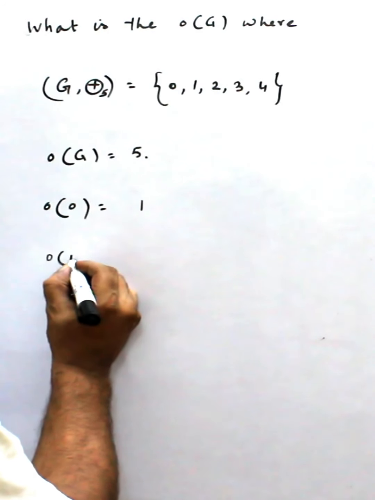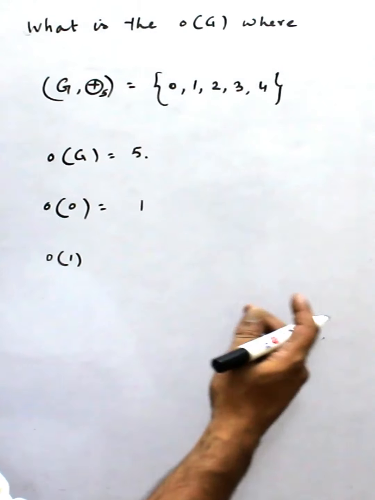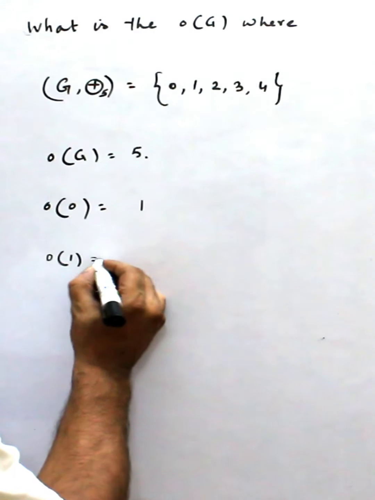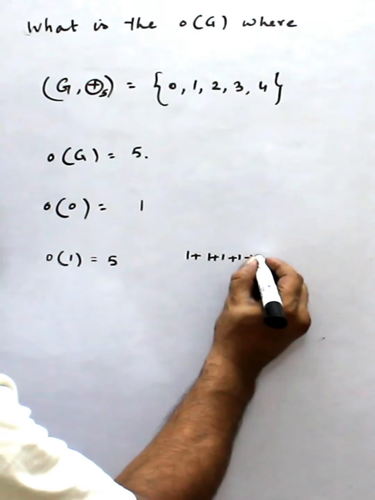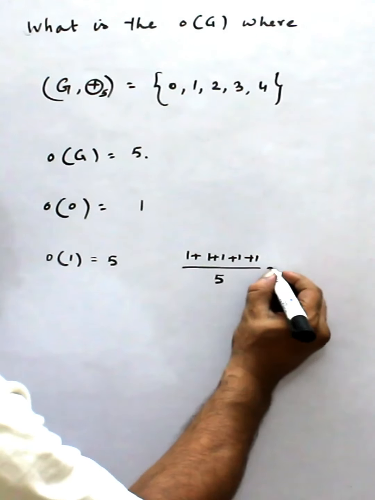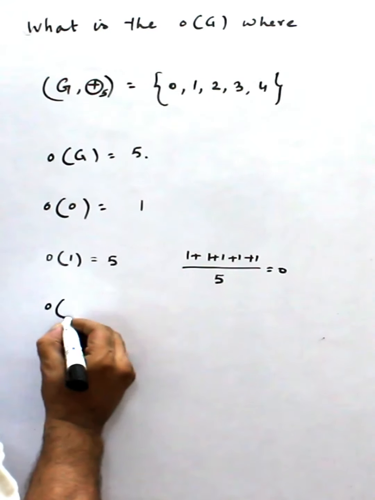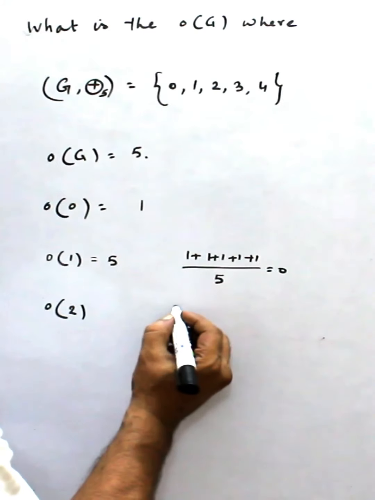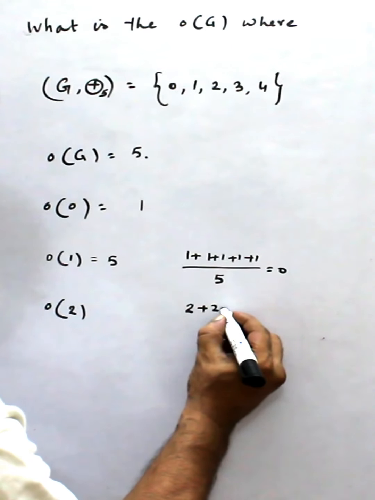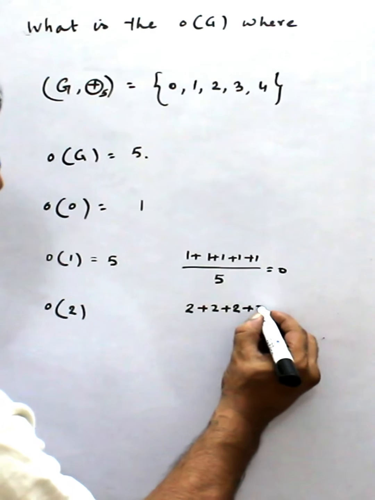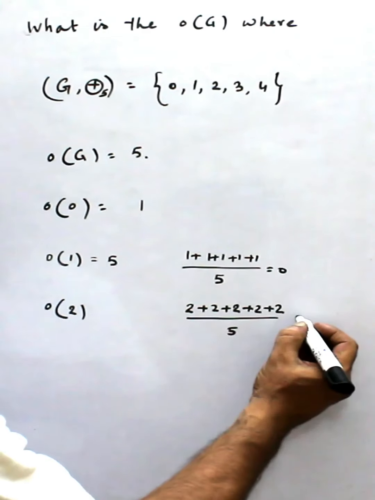Now the order of 1: how many times do I add 1 to itself? 1 plus 1 plus 1 plus 1 plus 1, up to 5 times, divided by 5 becomes 0, so the identity comes. Now the order of 2: 2 plus 2 is 4, 6, 8, 10. Divided by 5 it is completely divisible, so we get 0.